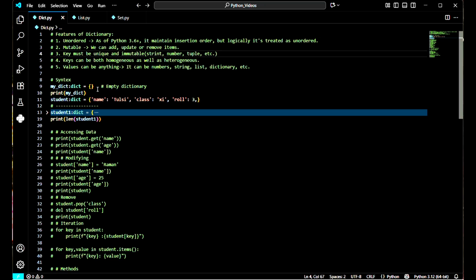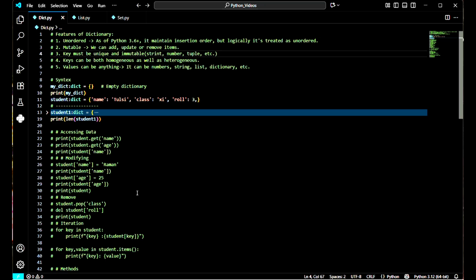That means no key value pair. So it is empty. If I am not giving any key value pair, then it will just give us an empty dictionary.